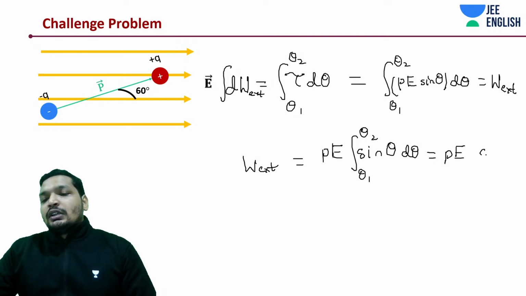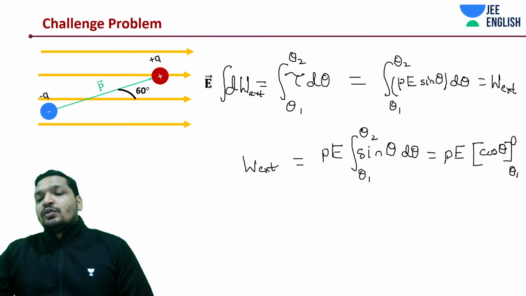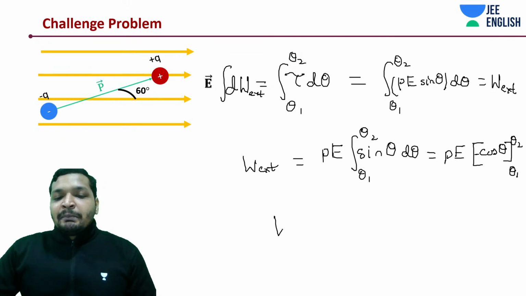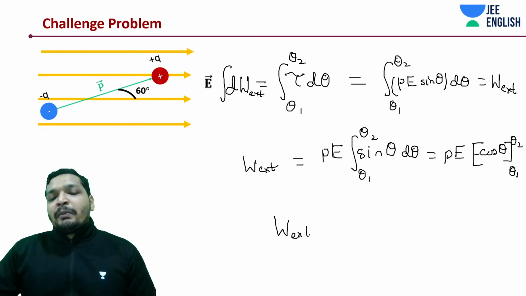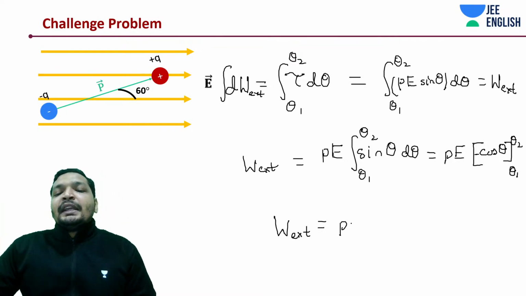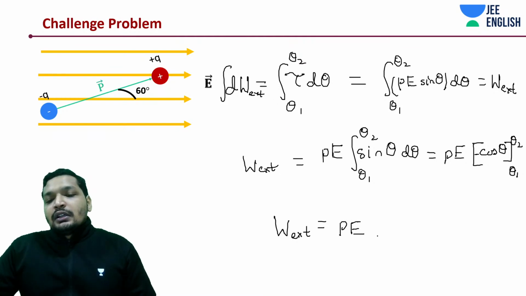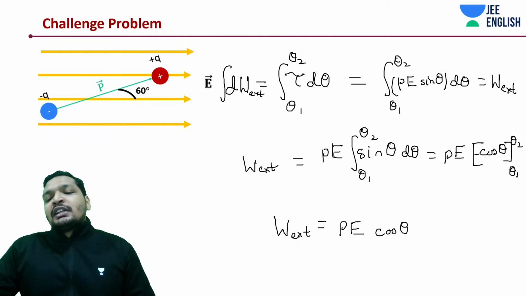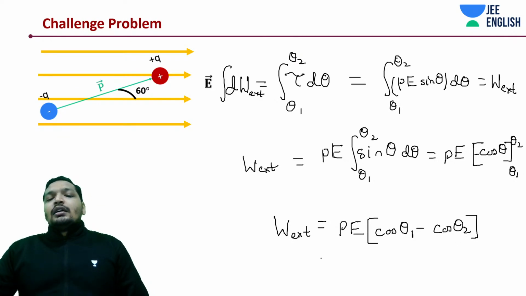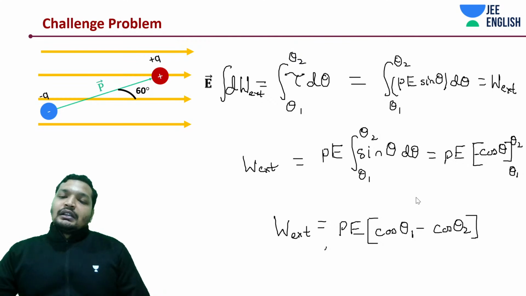PE cos theta, theta 1 to theta 2, minus or plus, there should be minus cos. So it would be PE, work done by the external force or by you to rotate it from 0 degrees to 60 degrees. It is going to be PE, cos theta 2 minus theta 1 or cos theta 1 minus theta 2? Cos theta 1 minus cos theta 2. Lower the theta, lesser is its energy in a uniform electric field.